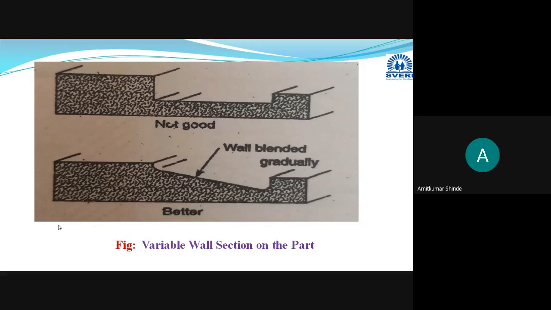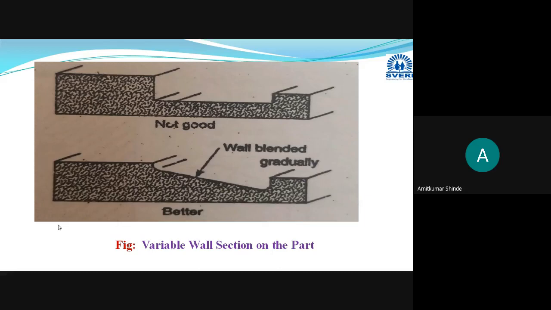This book you have to use for these four chapters, chapters three, four, five, six, and seven. Please refer to this book, Fundamentals of Plastic Mold Design by Sanjay Nayak.